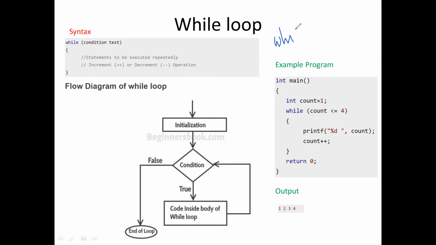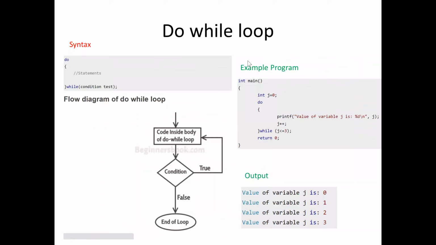Okay, while of 1. Good, anyhow you have tried something. If you place while of 1, this body of statements will be executed infinite times. It will never stop. We will be using infinite loops in our C programming, so that's why I asked you.